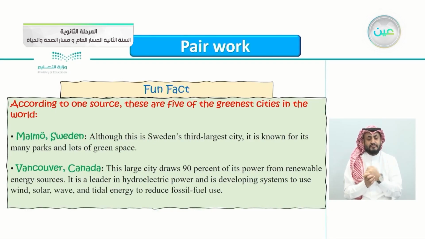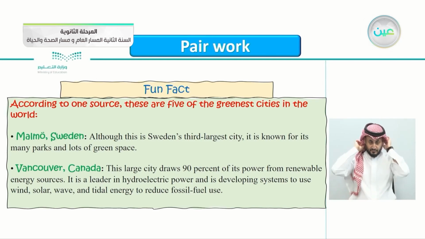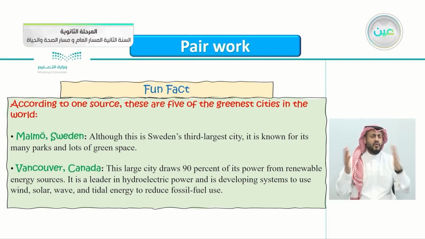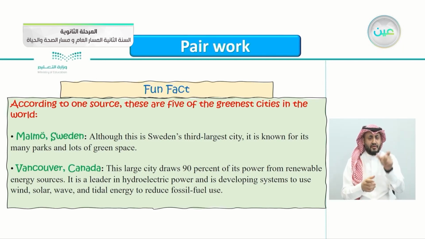Also here is Malmö in Sweden. Although this is Sweden's third largest city, it is known for its many parks and lots of green spaces. Notice that all of these cities have parks in them. The last one is Vancouver, Canada. This large city draws 90% of its power from renewable energy sources.